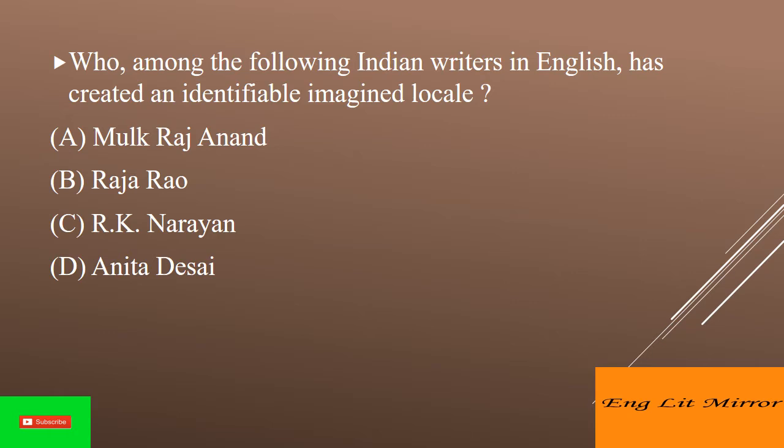It forms the settings for most of Narayan's works, starting with his first novel, Swami and Friends, published in 1935. All but one of his 50 novels and most of his short stories take place here. Malgudi was a potpourri of two Bangalore localities, Malleshwaram and Basavanagudi.